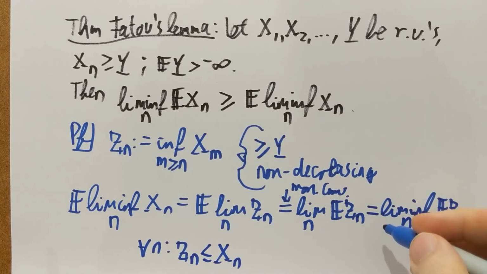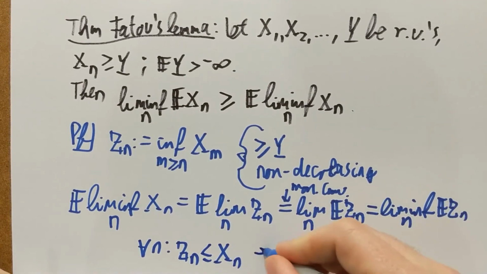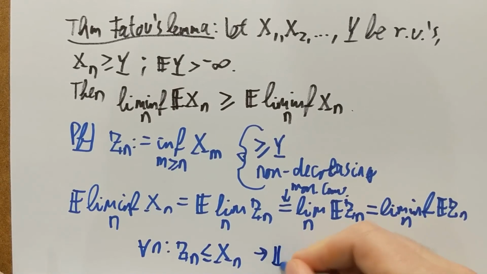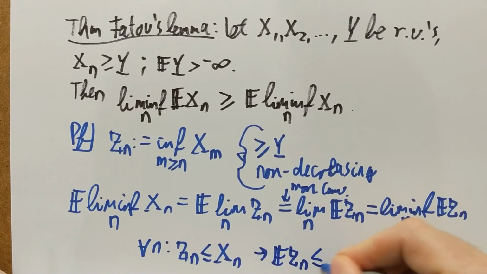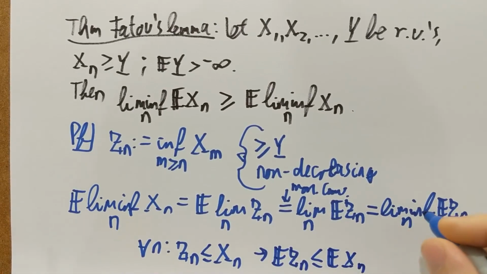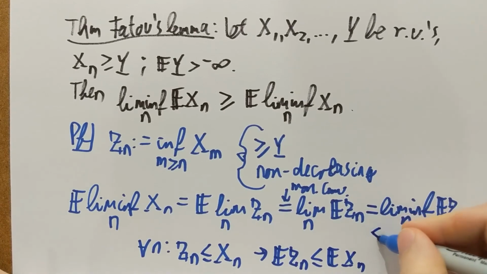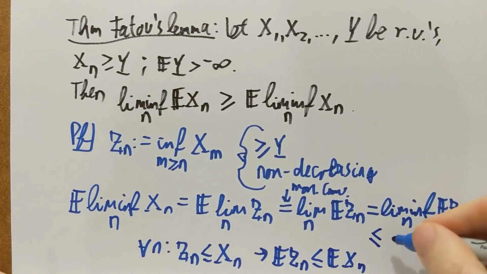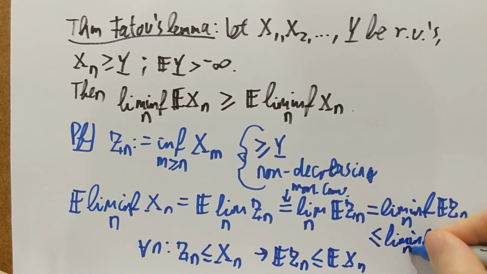And therefore, on my right-hand side, I know that the lim inf of the E of Zn cannot exceed the lim inf of the E of Xn. So the E of Zn itself cannot exceed the E of Xn. And therefore, my left-hand side must be smaller than or equal to the lim inf of the E of Xn. And that's the end of this proof.